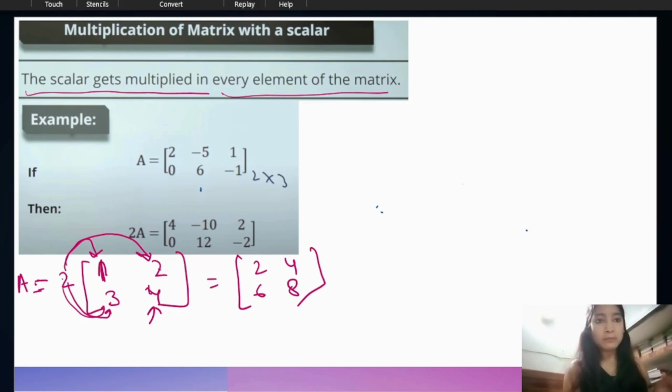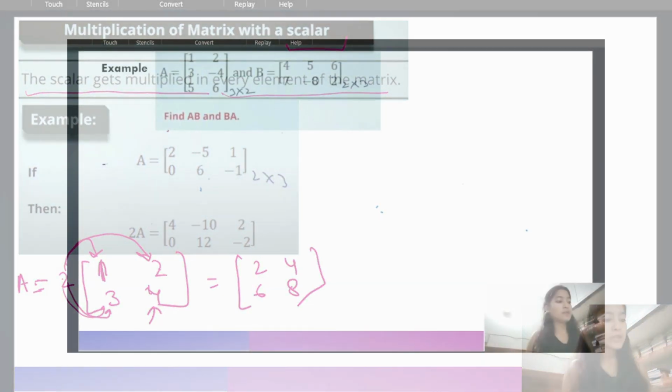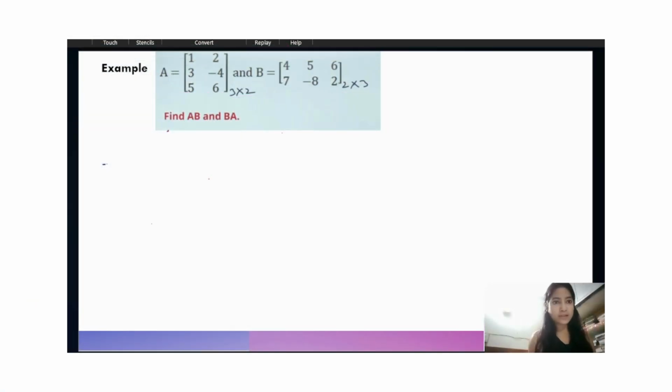In this way, the scalar will multiply with all the elements. If we multiply any number, then this number will multiply with each element of the matrix. So this is the multiplication of a matrix with a scalar. We are talking about the scalar. All right, so let's move to the next question. In this question, what we have to find is AB.